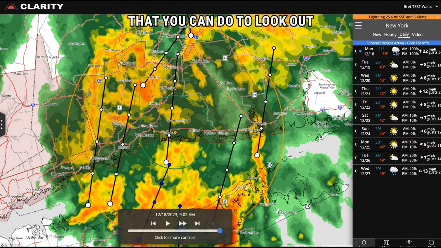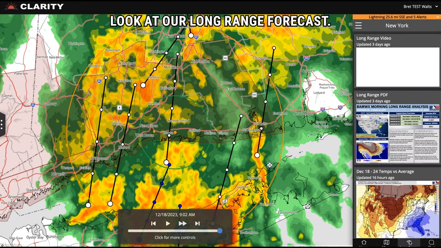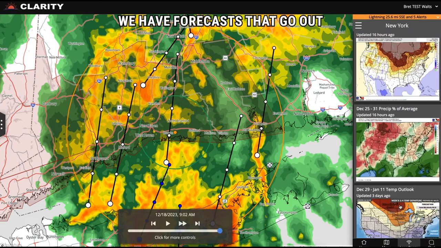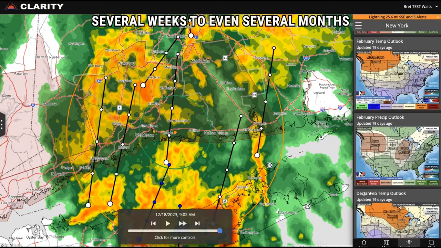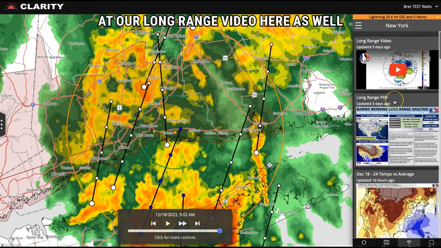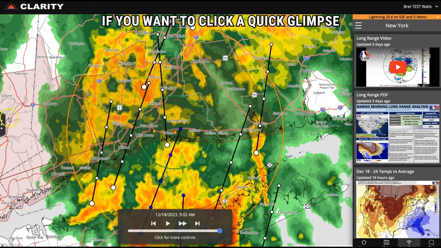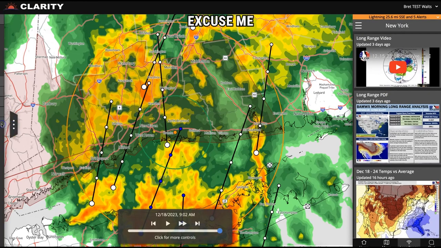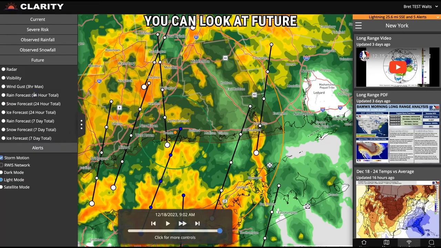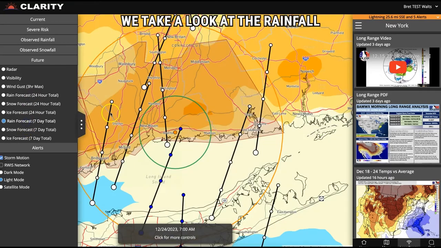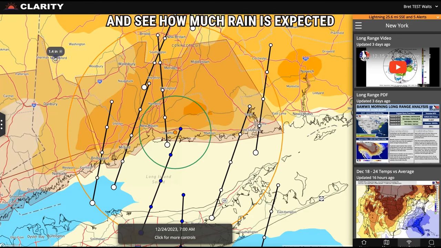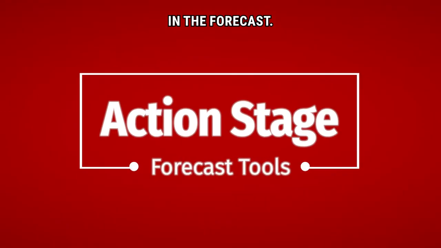Another thing that you can do to look out ahead of time is look at our long range forecast. If you take a look here, guys, we have forecasts that go out several weeks to even several months to let you plan for the seasons ahead, and you can take a look at our long range video here as well. If you want a quick glimpse of what the forecast looks like over the next 7 days, you can look at future rainfall, future snowfall. We take a look at the rainfall forecast over the next 7 days. You can click around any spot and see how much rain is expected in the forecast.